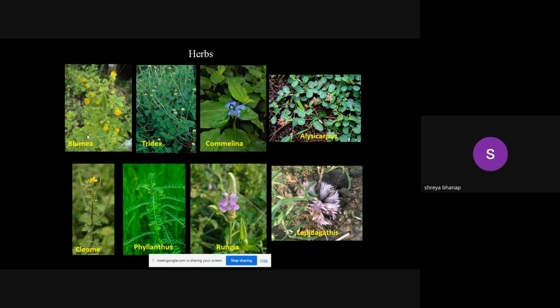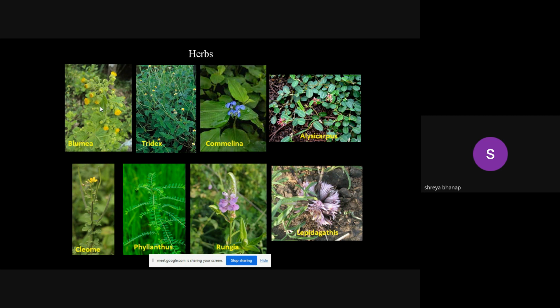Very strong, smelly leaves are there, and flowers are yellow in color, and the flowering season is November to March. So right now, if you are going to have a walk in Ambivali Biodiversity Park, these plants will welcome you because a lot of Blumea is there on that particular trail path, and you will observe many bees visiting these flowers for the honey.